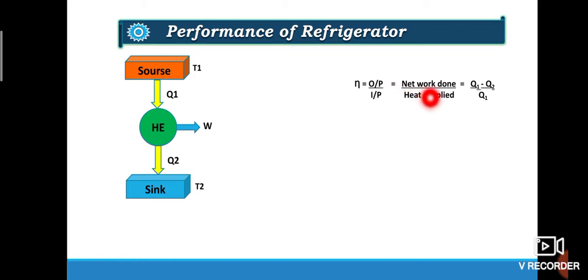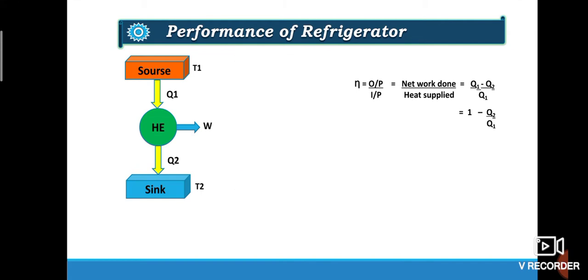Output is net work done and input is heat supply. So this can be written as Q1 minus Q2 upon Q1, or by simplifying I get 1 minus Q2 upon Q1. So this shows that out of 100%, some percent is getting lost. Remaining will represent the efficiency of the heat engine. But in case of COP, it will be more than 100%.